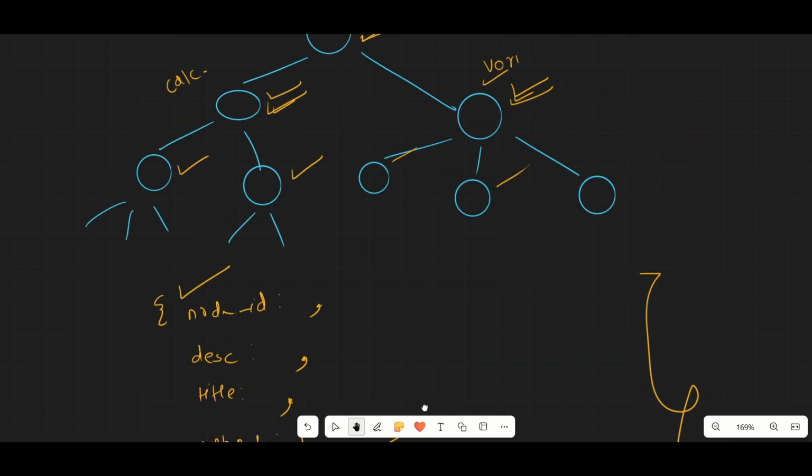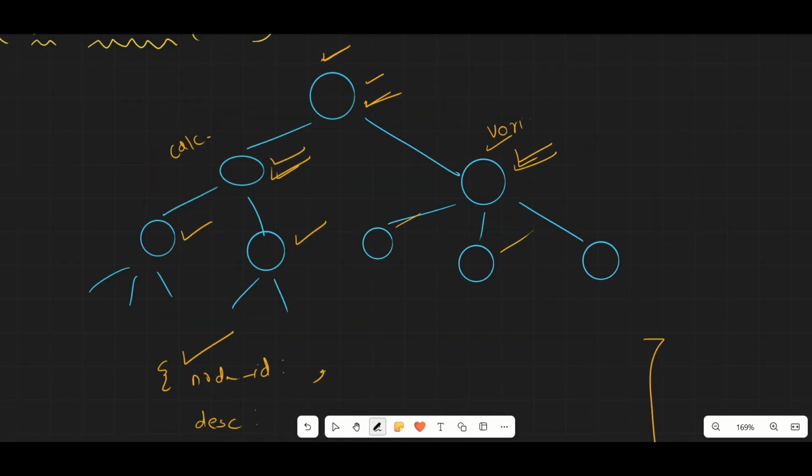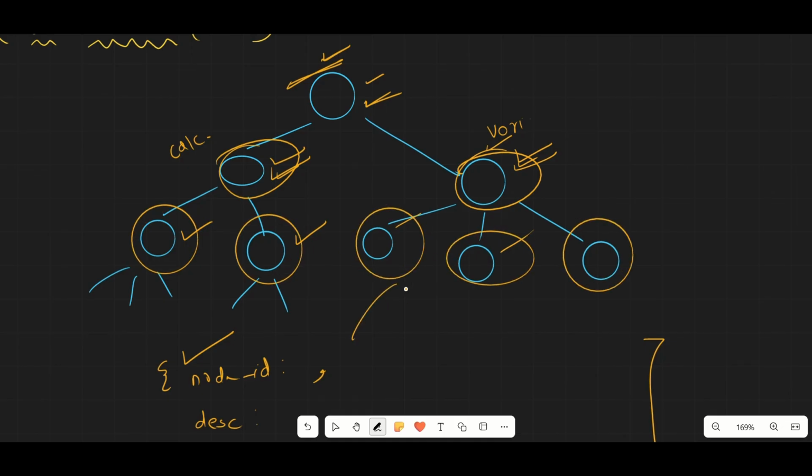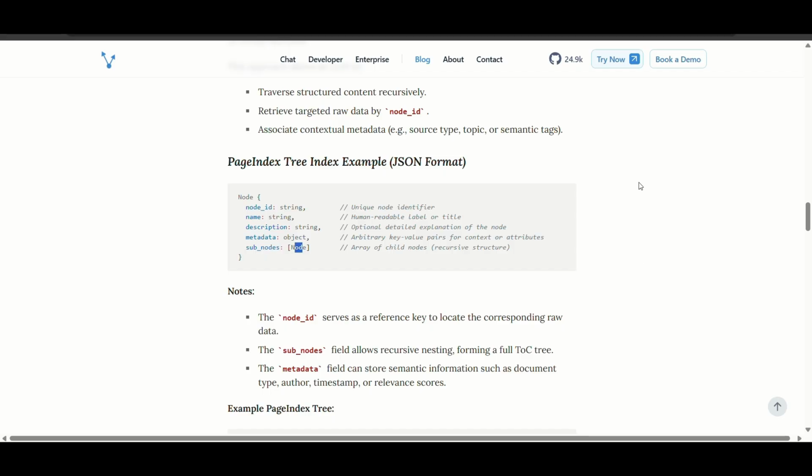What I'm talking about is, if you see, this is the main node. Then these two are the sub nodes. Then further we have children nodes of those sub nodes also. Then even further we can have sub nodes. So this is the recursive architecture that you get to see in the page index tree. Okay, so this is the entire page index tree.